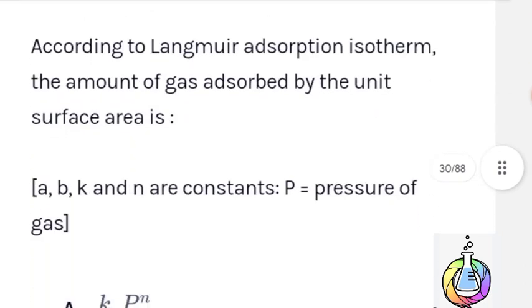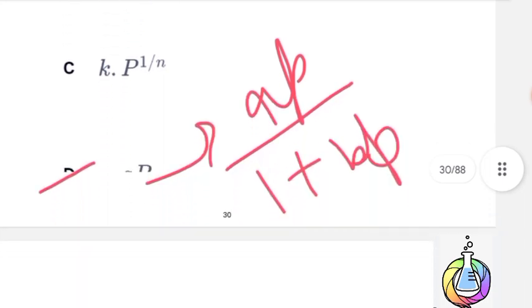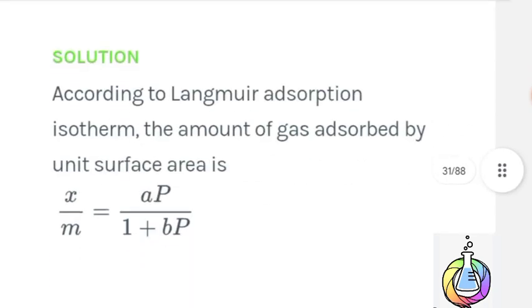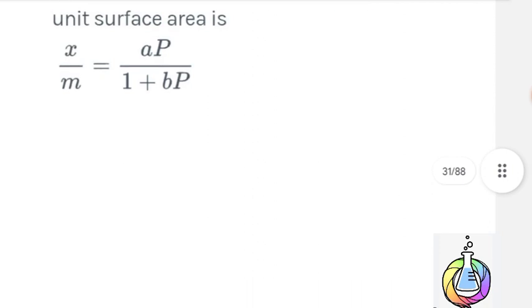Next question. According to Langmuir adsorption isotherm, the amount of gas adsorbed by unit surface area is, here is D option is correct answer. x by m is equal to AP divided by 1 plus BP. Here is the solution. According to Langmuir adsorption isotherm, the amount of gas adsorbed by unit surface area is x by m is equal to AP divided by 1 plus BP.